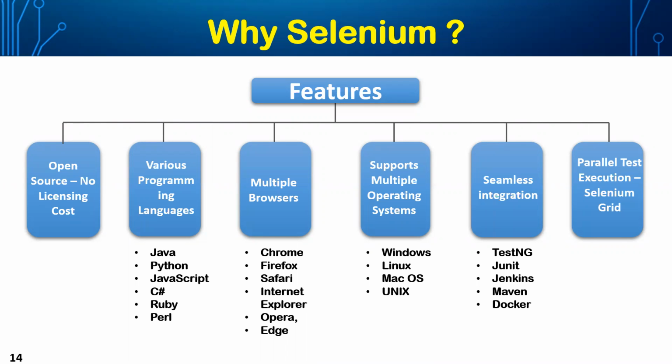Moving on to the fourth one: Selenium supports multiple operating systems. Yes, we can work using Selenium on Windows. It supports Mac, Linux and Unix. Each has its own jar files.